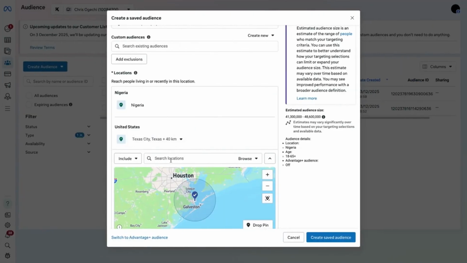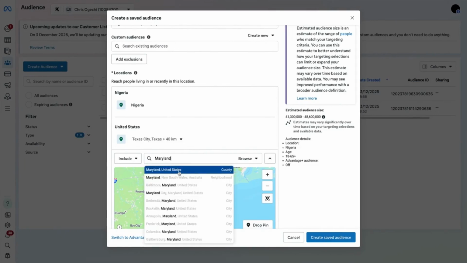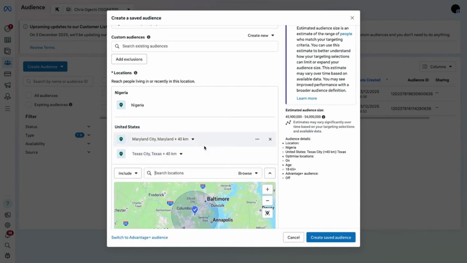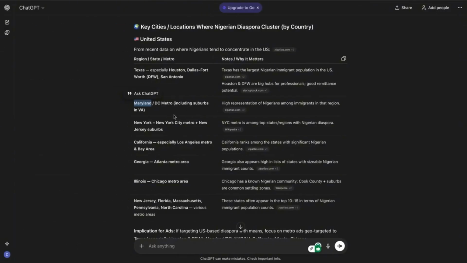And you come here and paste the Maryland neighborhood, Baltimore city. Yeah, good. Maryland city, so it covers every other thing. Baltimore, Maryland. Okay. So I'm showing you one way to do it, but let's choose this Maryland city. Then let's go to the other one.